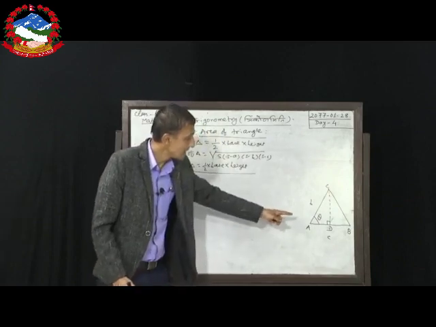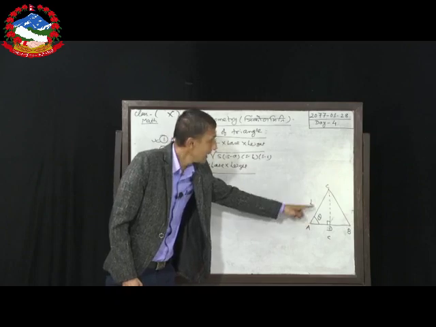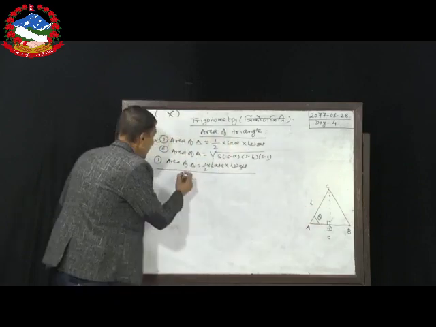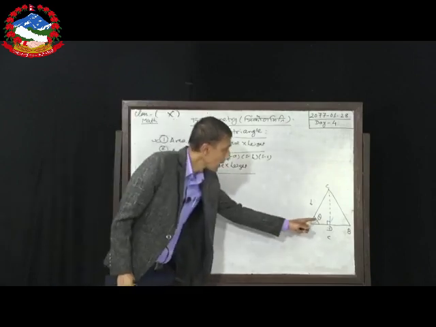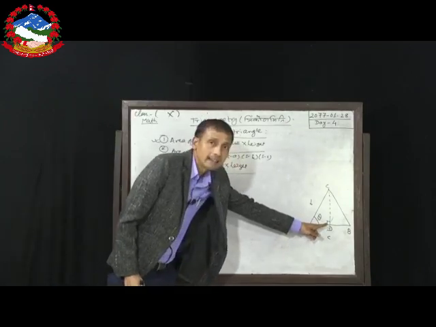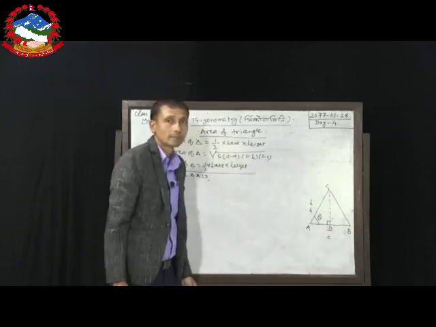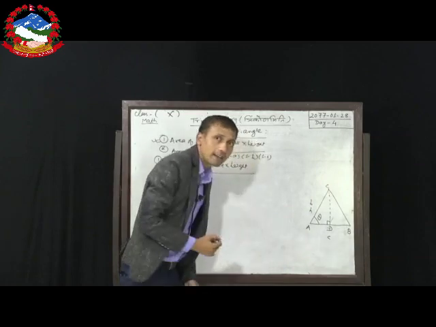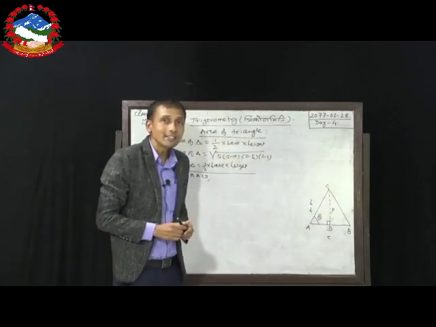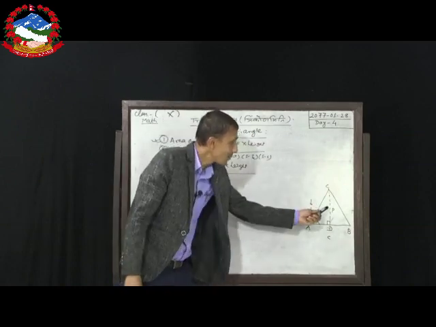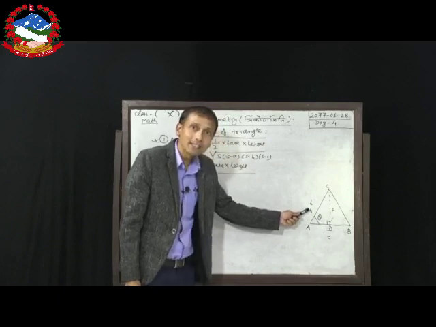Now in this figure, in triangle ACD, it is 90 degrees, opposite of 90 degrees is the hypotenuse, and theta is the reference angle, opposite of the reference angle is the perpendicular. Here we have to find the height, height means perpendicular, and the hypotenuse is given.